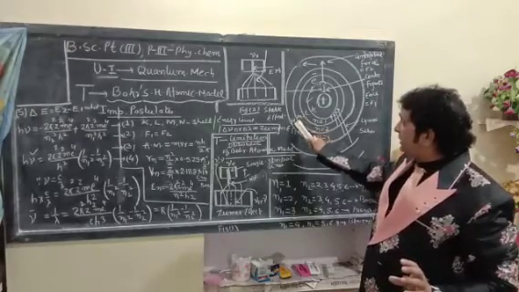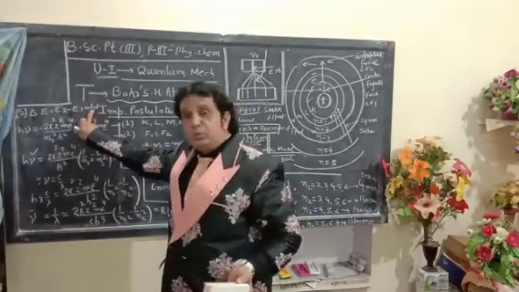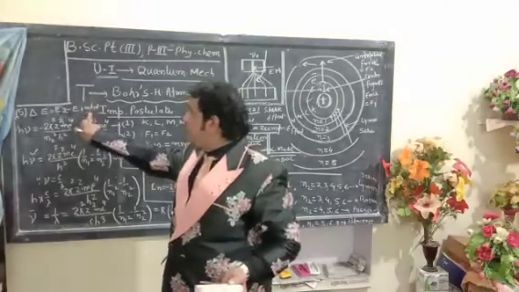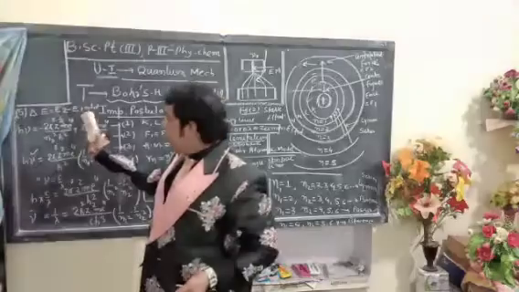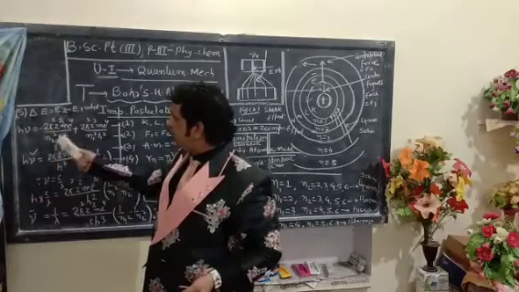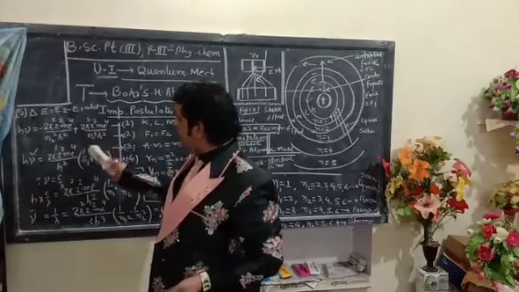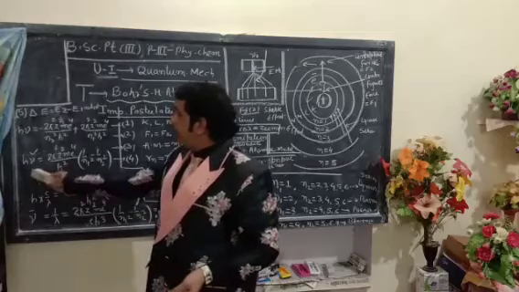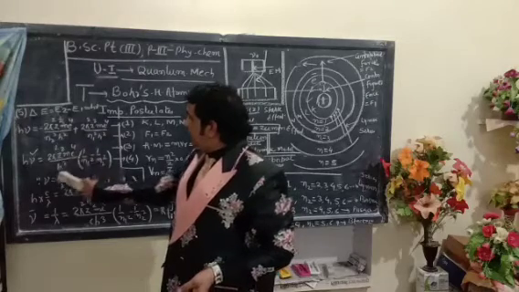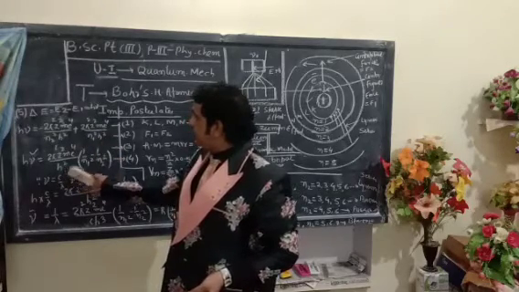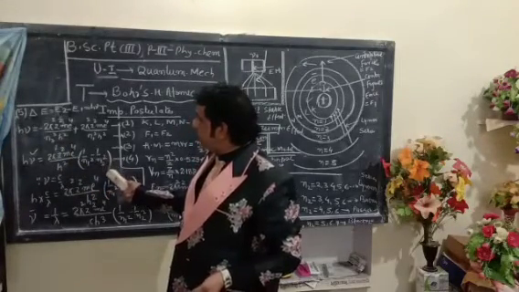The electron is unstable at these energy levels, so it will come back by emission. The energy of the photon is expressed as h nu, which is the difference E2 minus E1. E2 equals minus 2 pi square z square m e4 upon n2 square h square, plus 2 pi square z square m e4 upon n1 square h square. On taking the common factor 2 pi square z square m e4 upon h square, inside the bracket we get 1 upon n1 square minus 1 upon n2 square.